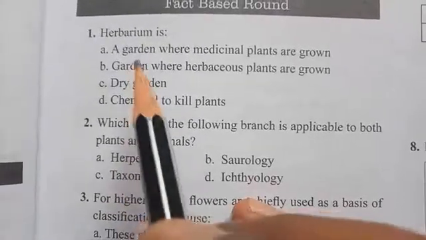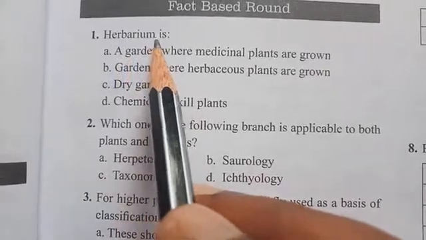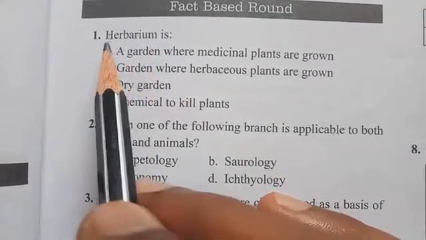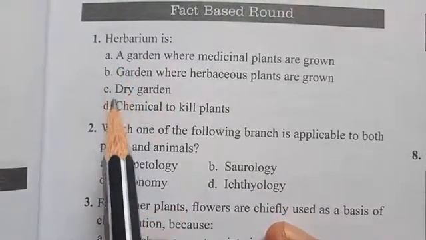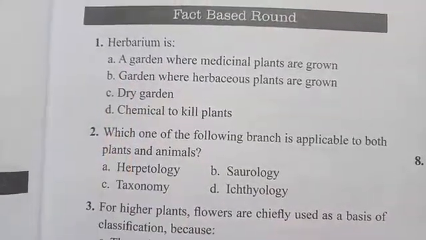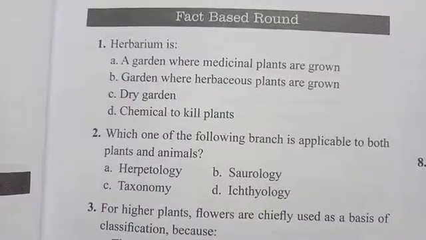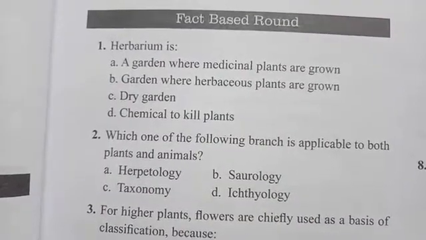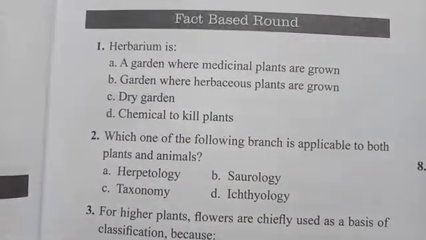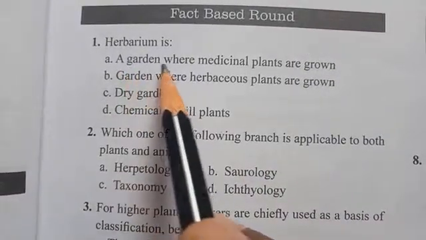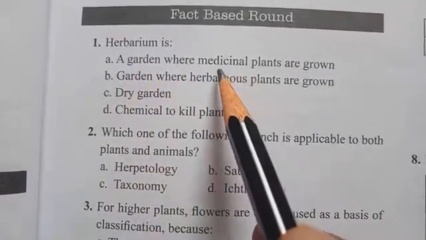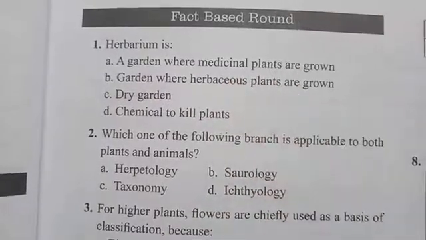So first one here, the herbarium is. They are given here 4 options. So what is the meaning of herbarium, like it is given, right? A garden where medicinal plants are grown.